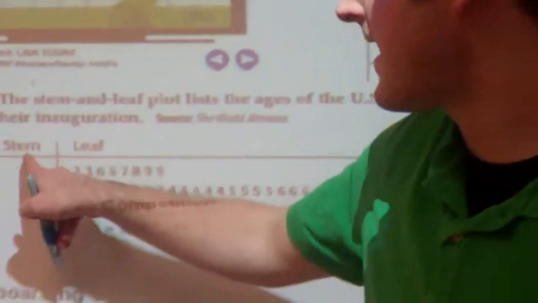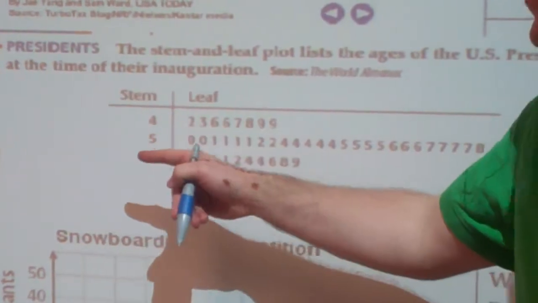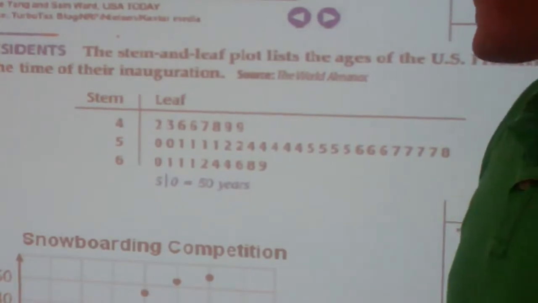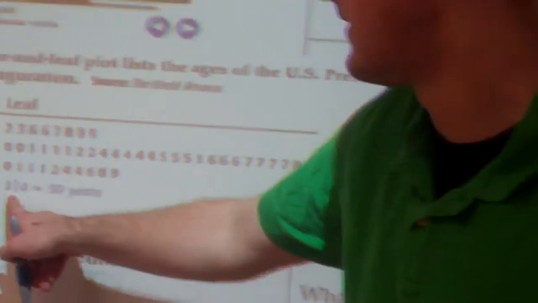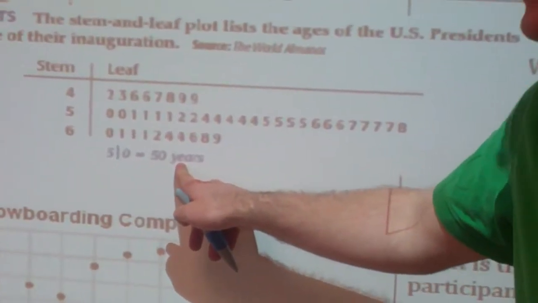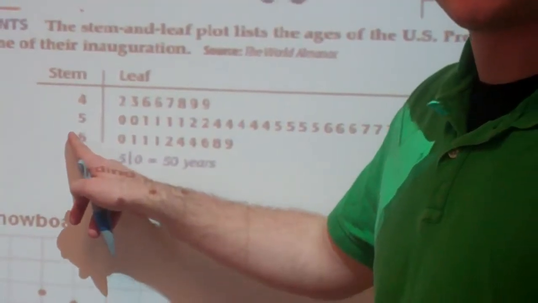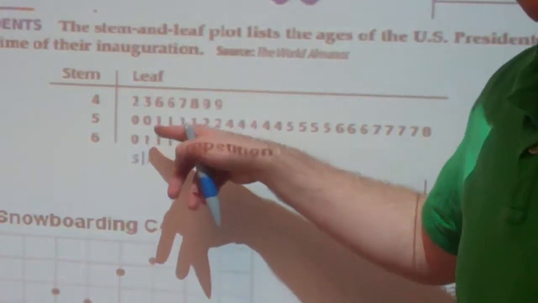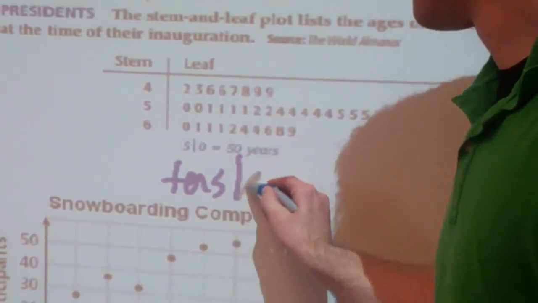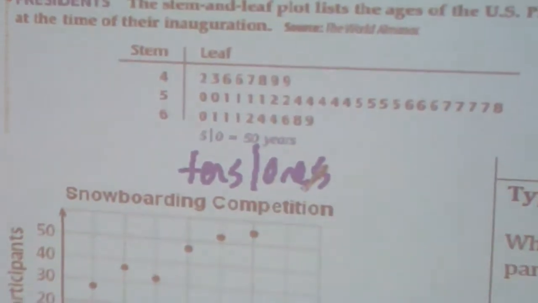And so we have a stem, which signifies a certain place value, and we have a leaf, which signifies a certain place value. And in this case, they give us a little code down here. 5, that big bar, 0 equals 50 years. That means the stem is the tens place, and the leaf is the ones place. So tens and ones. And so it's very easy to read.